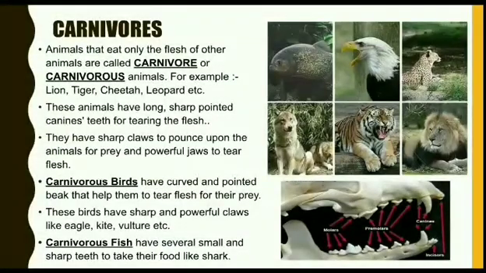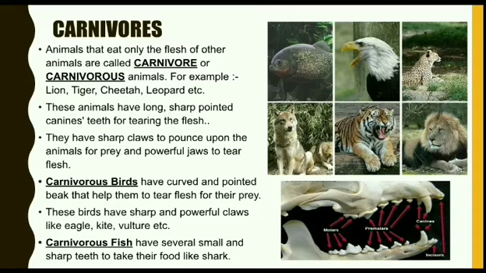Carnivores. Animals that eat only the flesh of other animals are called carnivores or carnivorous animals, like lion, tiger, cheetah, leopard, etc. These animals have long, sharp, pointed canine teeth for tearing the flesh. They have sharp claws to pounce upon the animals for prey and powerful jaws to tear the flesh. As you can see in the figure, the canine teeth are shown: molars, premolars, incisors. So, mainly canine teeth are used to tear the flesh.